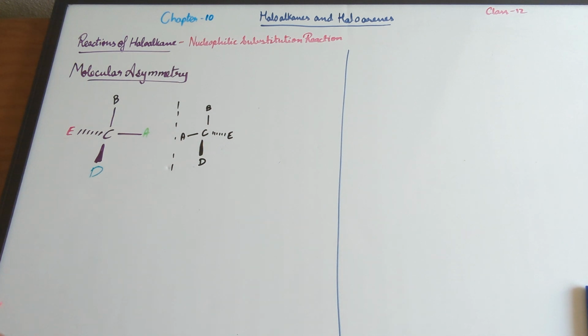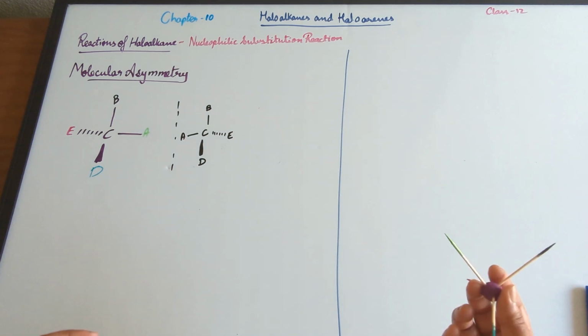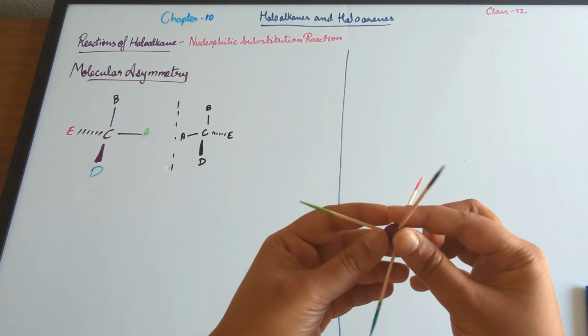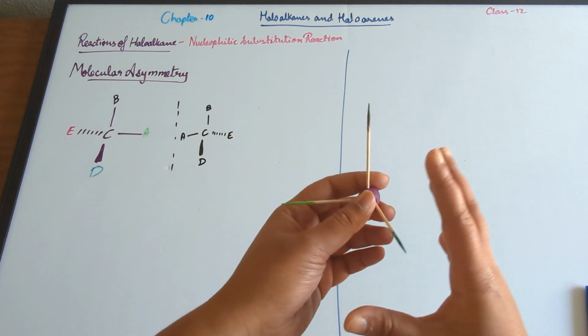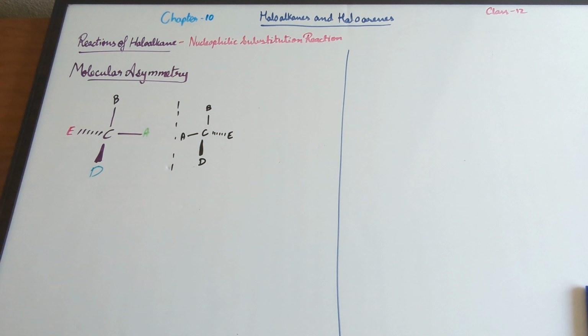So this difference is because of the variation in the arrangement of the various atoms of the molecule in three-dimensional space. This led to a very interesting branch of chemistry called stereochemistry. That's why we talk about how the variation in three-dimensional space affects the various properties and all the fun stuff that we learn.